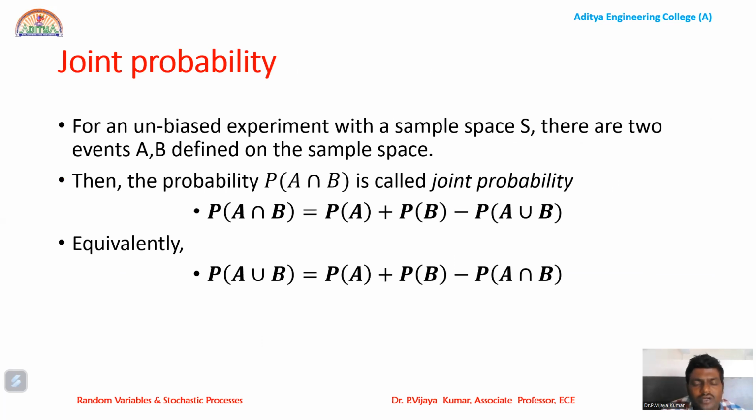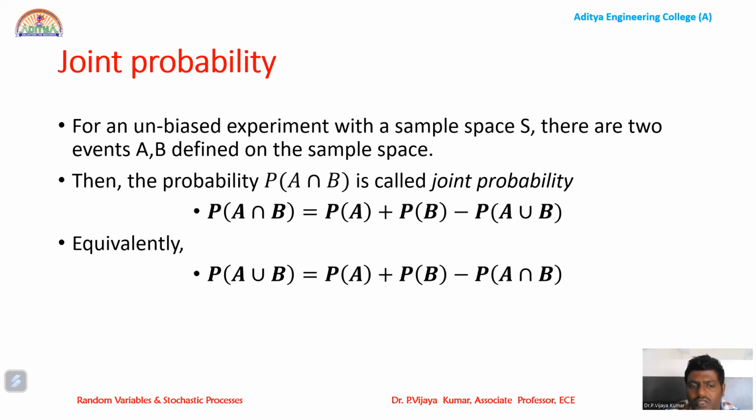Now let us see the definition of joint probability. Let us define the events A and B in the sample space S. The joint probability is mathematically defined as both should happen simultaneously. The simultaneous occurrence of both events A and B is called joint probability.